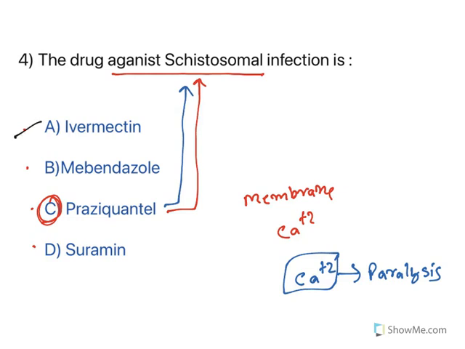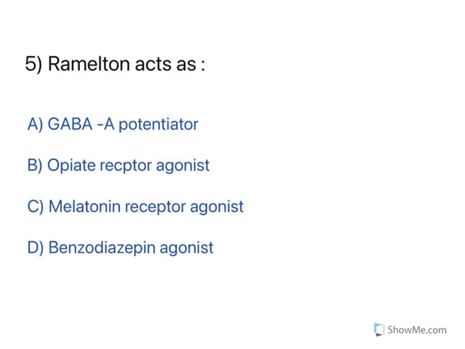The remaining drugs are used as antiparasitics, and you know ivermectin, some time ago it was used to treat COVID, but now WHO, ICMR, FDA, all of them disproved its use against COVID. It can only be used to treat parasitic infections. Coming back to our topic, the answer for this one is praziquantel. Mechanism: calcium channel permeability is increased. Moving to the next one.